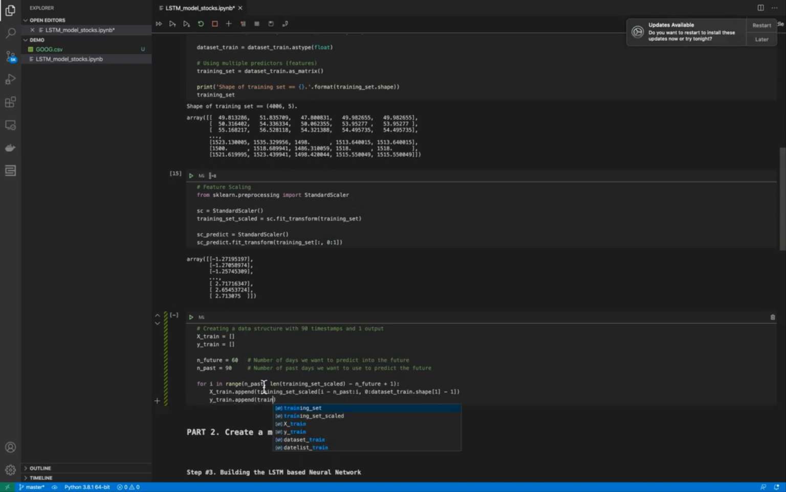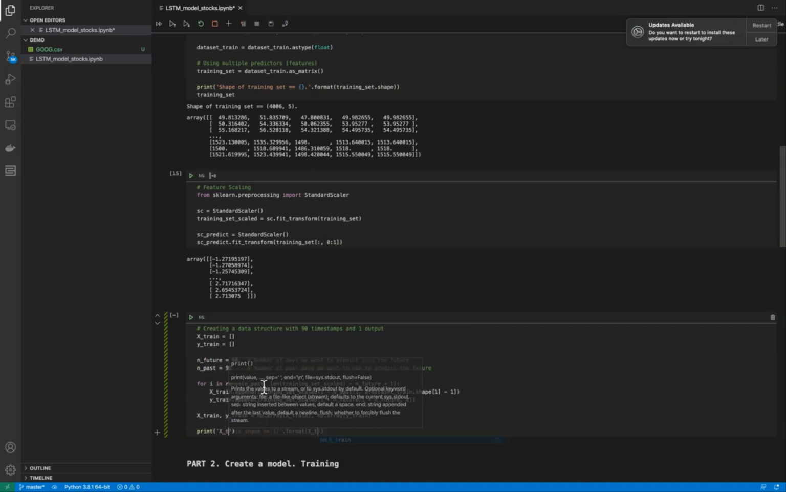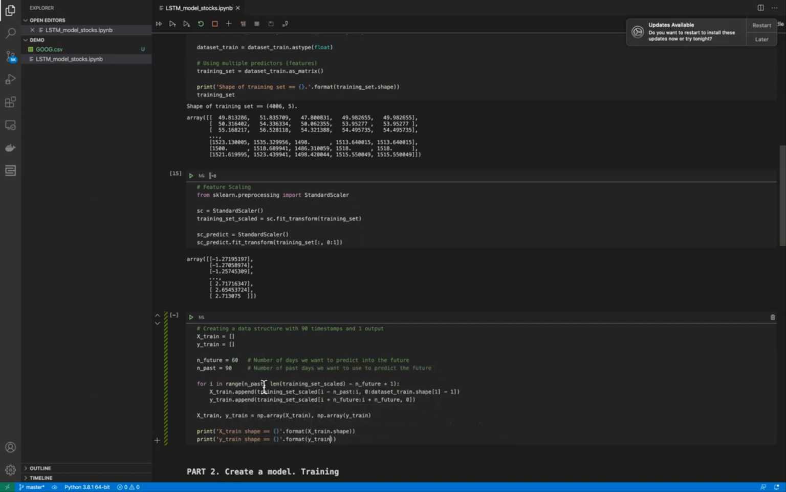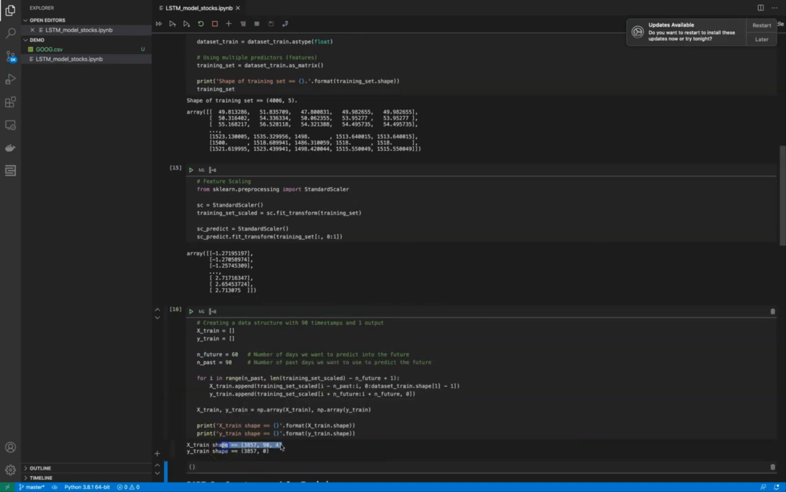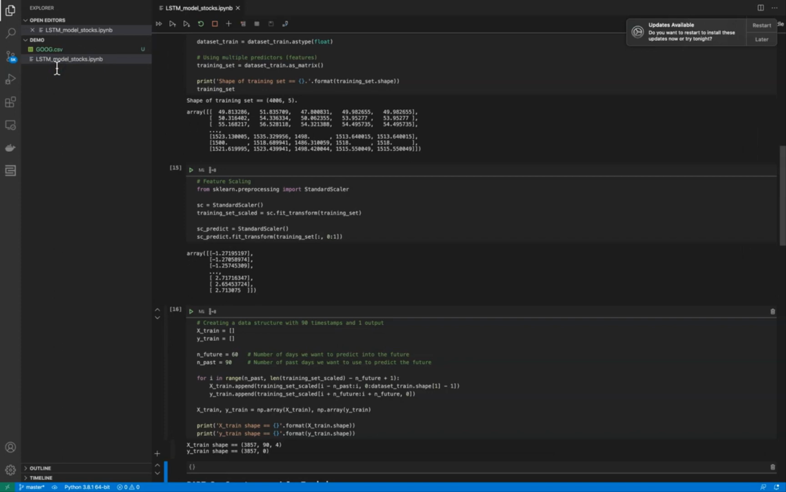And then we append the values to xtrain and ytrain. Then we should convert the data to numpy arrays. So xtrain and ytrain are different numpy arrays, and they should have a shape. Xtrain is 3857 records and 90 days from historical data and 4 features. That's our predictors. And ytrain has a shape of 3857 rows and only one feature. It is an open price. It is the value that we want to predict.